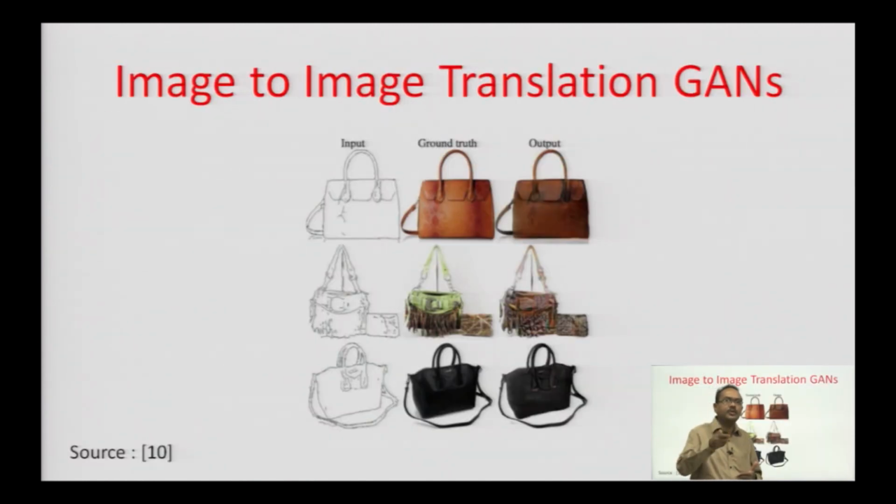So, here you have image to image translation GANs. Here you are giving a sketch. For example, you have given the sketch of a bag and the output that is being provided by the GAN is this one. Okay. So, you have given a sketch, you got this output, but the truth is this one. Your objective is that the output should look exactly like the truth. You have given this one as input, this is the output, and this is the truth. So, image to image translation GANs are also there.